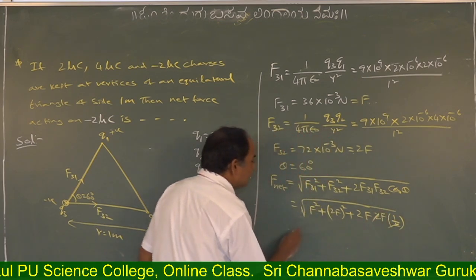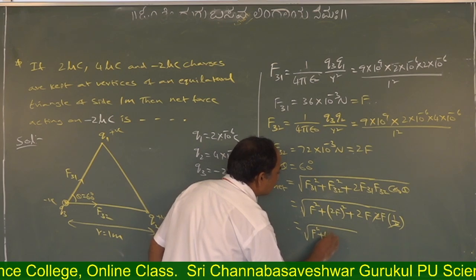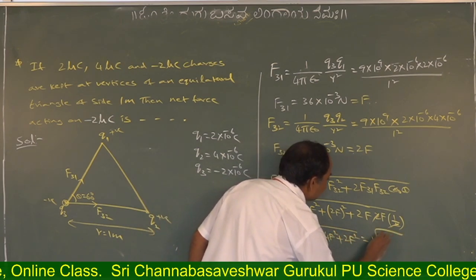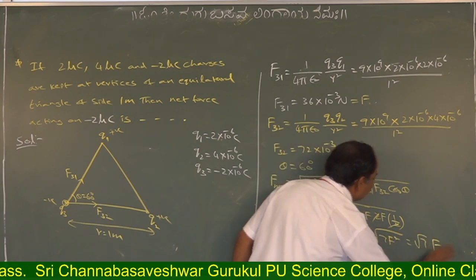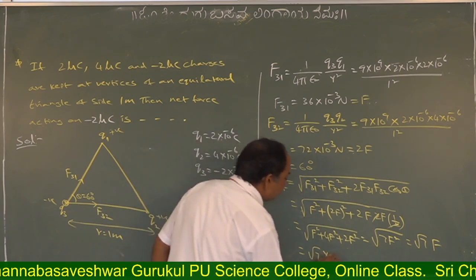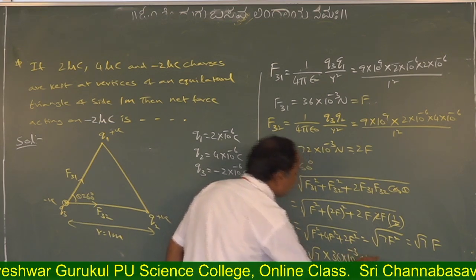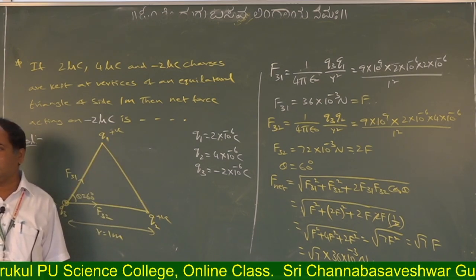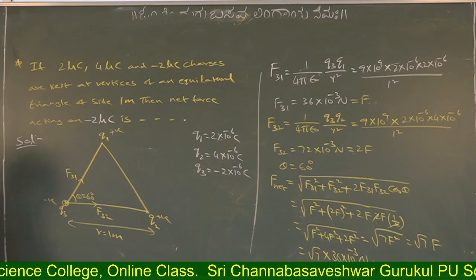The 2 cancels. So root over F square plus 4F square plus 2F square, that is root over 7F square. So that is root 7 into F. What is F? 36 into 10 power minus 3. Very good. Not root 3.